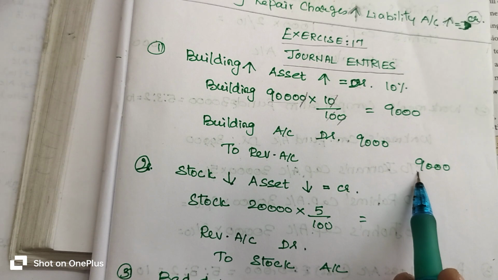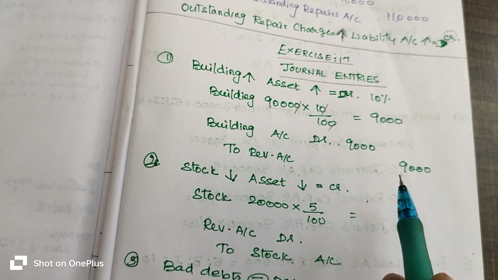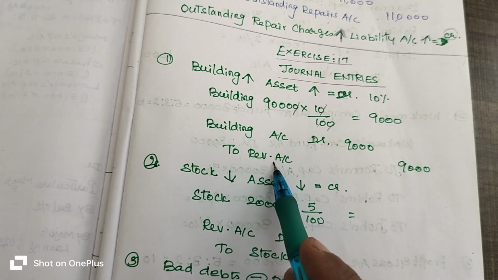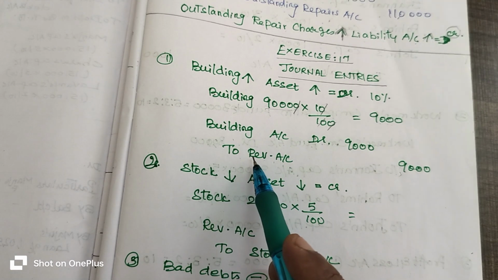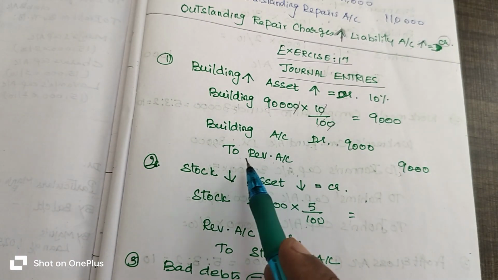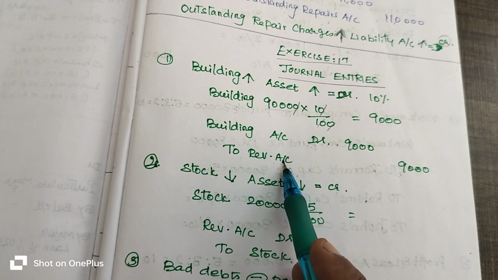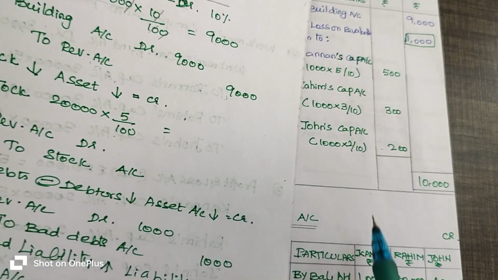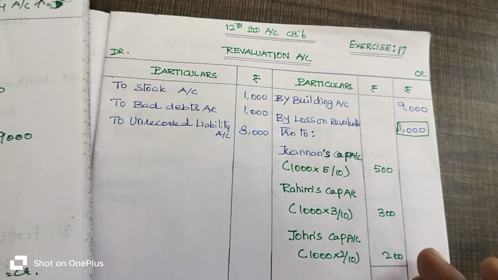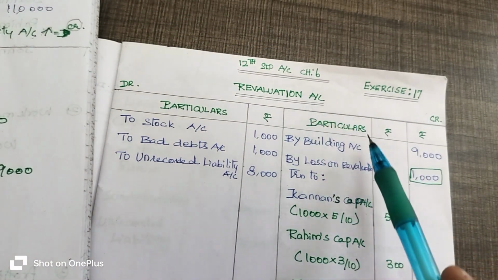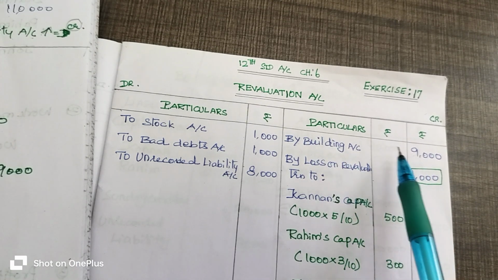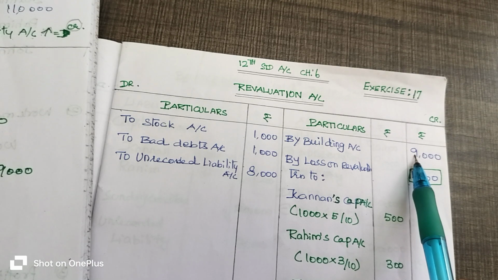So what they ask is to prepare the revaluation account. Where is the revaluation account? If they ask to prepare the revaluation account, you have to search where the revaluation account appears in the journal entry. According to that, the revaluation account is on the credit side. So you go to the credit side of the revaluation account and enter by building account 9,000 rupees, which means the building account increased. It is to be entered on the credit side of the revaluation account.